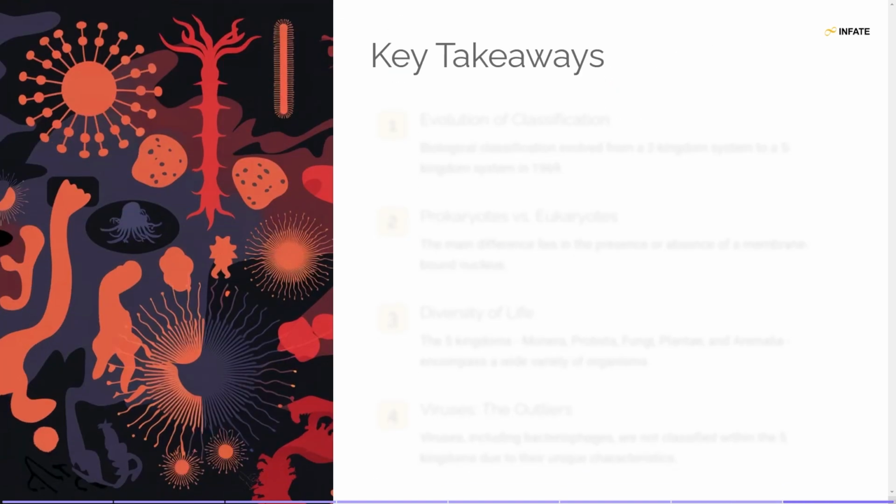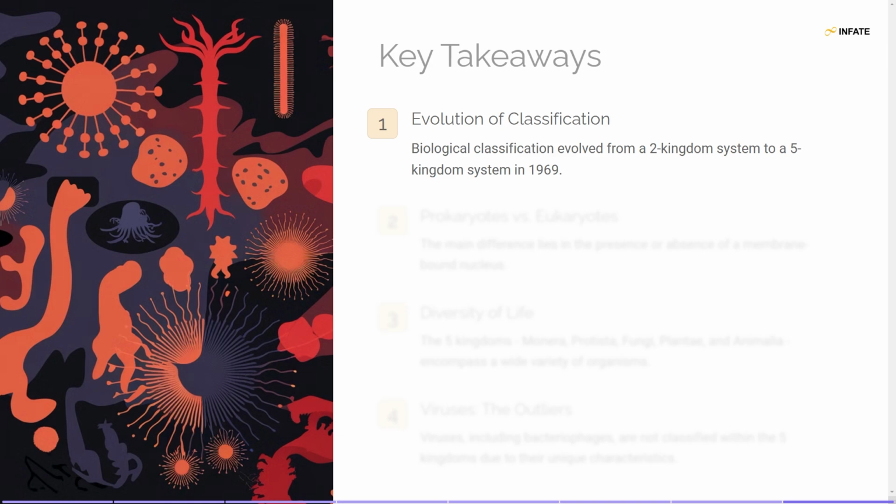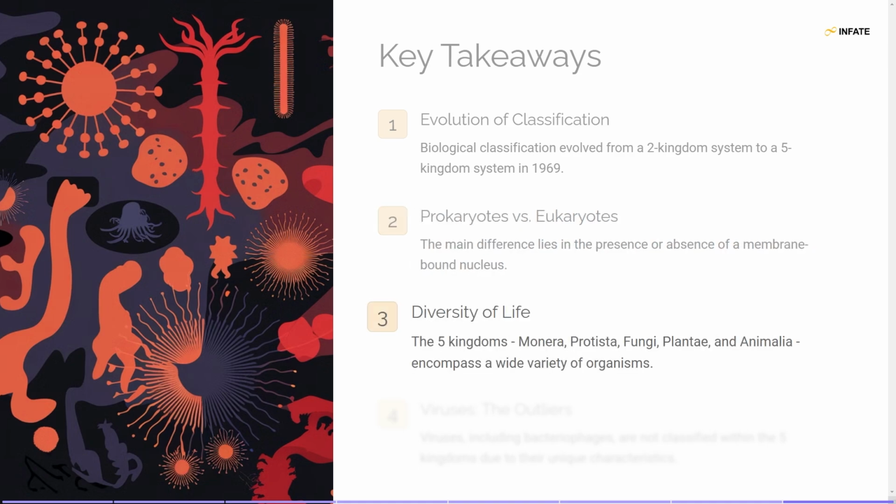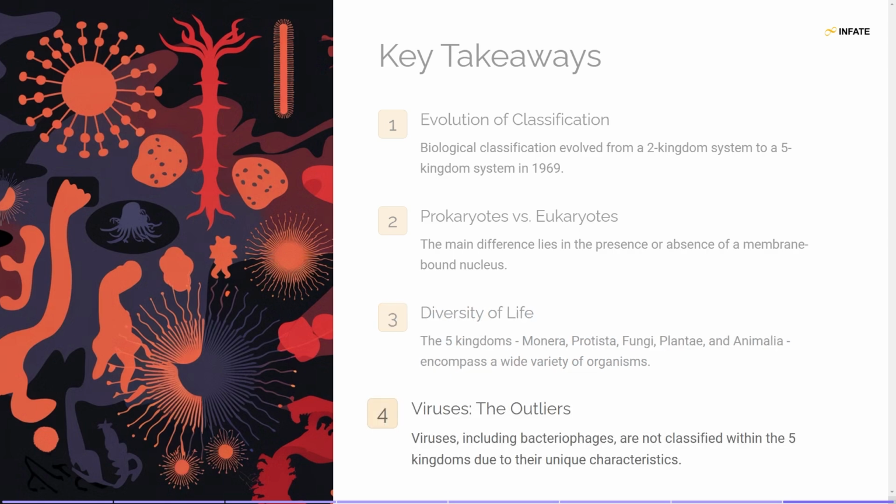Slide 8. Key takeaways. 1. Evolution of classification. Biological classification transitioned from a two-kingdom system to the more comprehensive five-kingdom system in 1969. 2. Prokaryotes versus eukaryotes. The key distinction lies in the presence or absence of a membrane-bound nucleus. 3. Diversity of life. The five kingdoms, Monera, Protista, fungi, Plantae, and Animalia, encompass an extensive variety of organisms with unique characteristics. 4. Viruses, the outliers. Viruses, including bacteriophages, are not classified within the five kingdoms due to their dependency on host cells and lack of cellular structure.